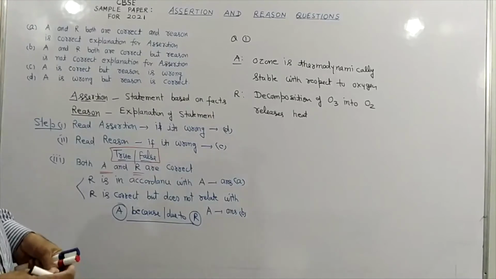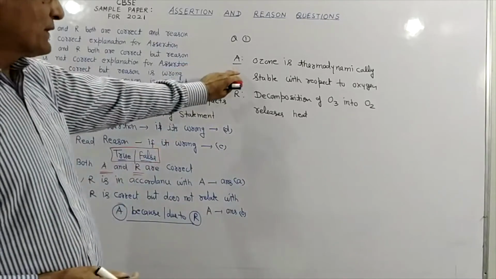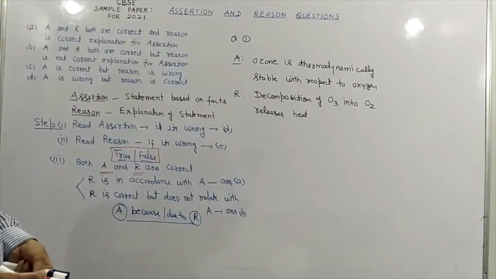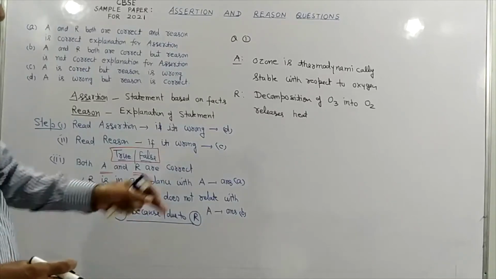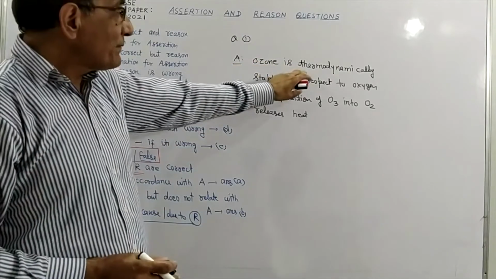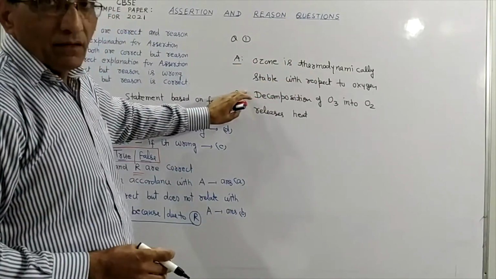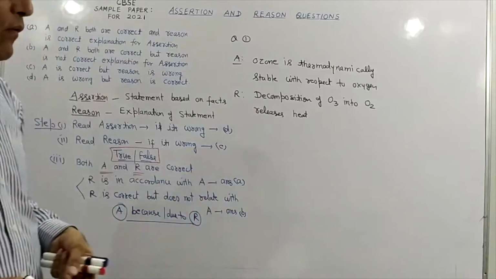Now students, read the assertion. Ozone is thermodynamically stable with respect to oxygen. Whether it's correct or not, it's not correct, students, because we have studied that ozone is thermodynamically unstable. It easily converts into O2.